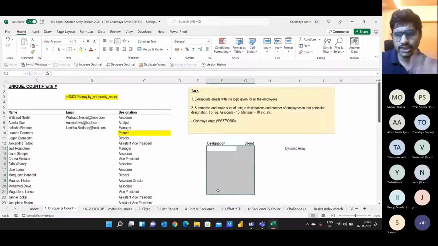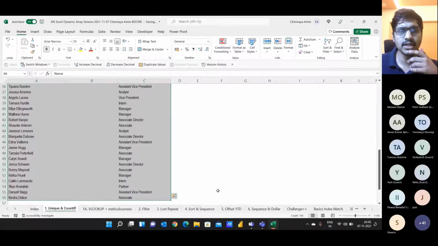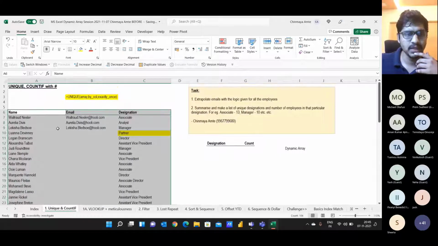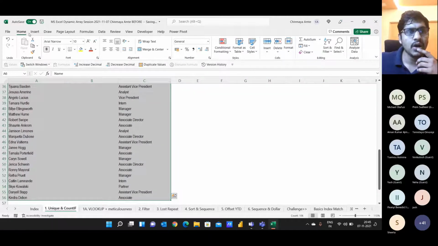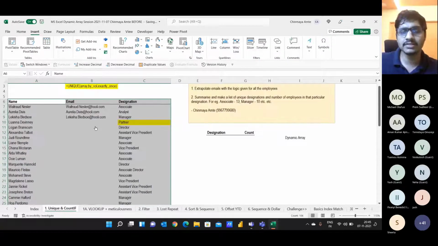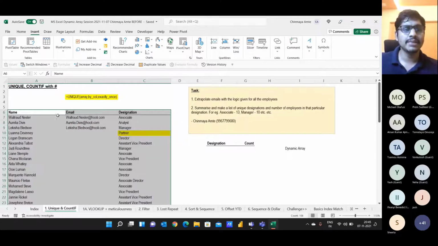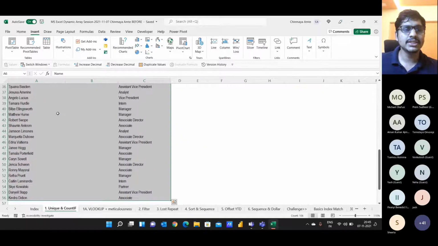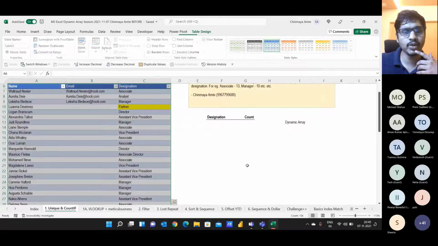Now again, I'll show it to you again quickly. But before that, what I want all of you to do is convert this data set into a table. So what you should do is select this entire data, go to insert and click on table. Why we are converting that data set into a table, I will get back to in a moment shortly. But just convert the data into a table, select the entire array, click on Control T and convert it into a table.